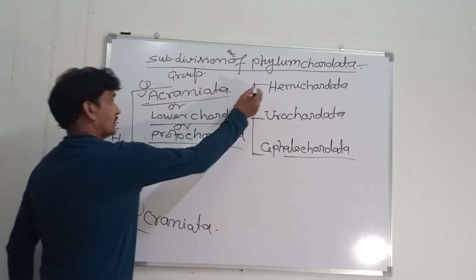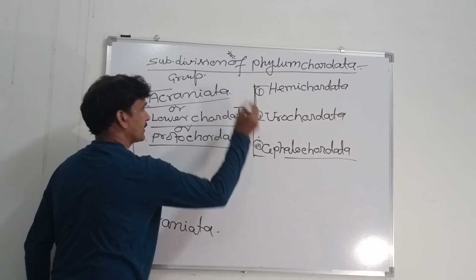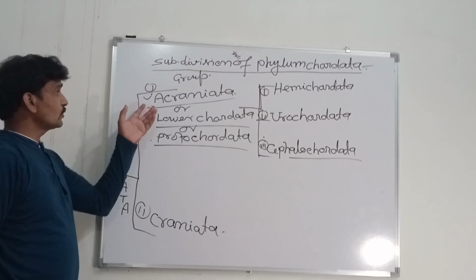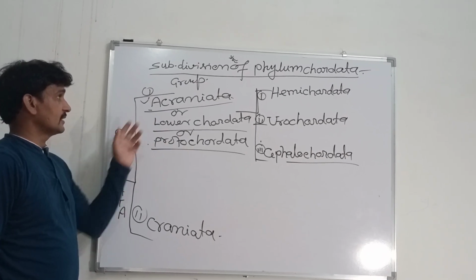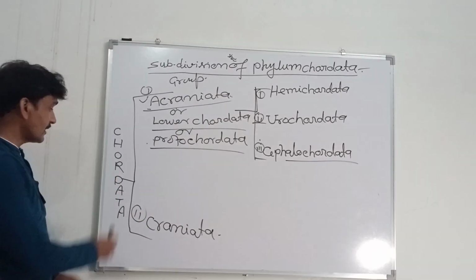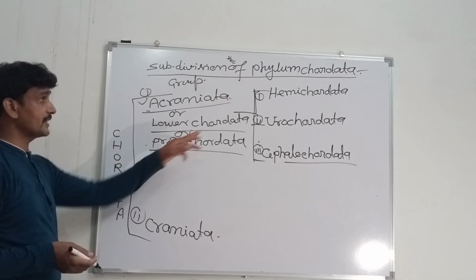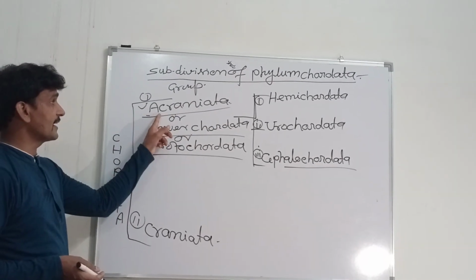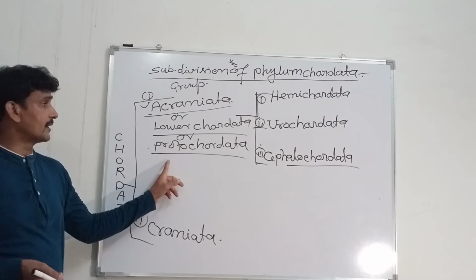So group Acraniata, lower chordata, protochordata includes three subphylum. The phylum Chordata includes four subphylum, and three of them are included under Acraniata or lower chordata or protochordata.